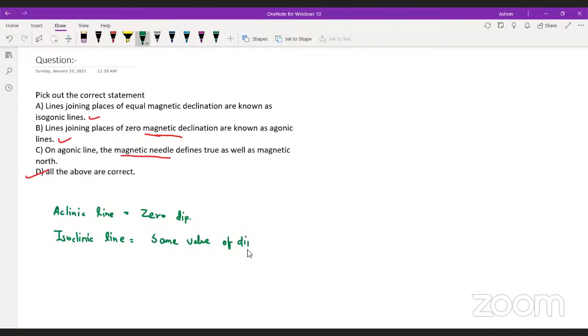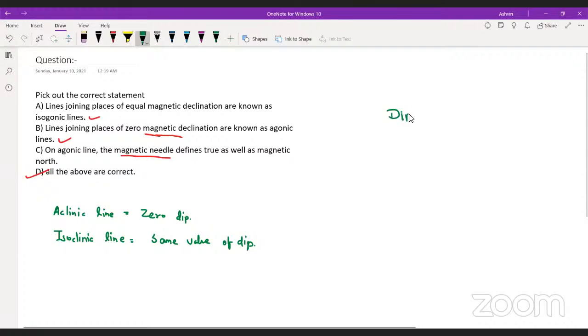Yes or no? Come on guys, tell me. So basically these were the questions based on theory. We have covered this also. So these are the few concepts which were involved in the compass survey. You guys are getting it?